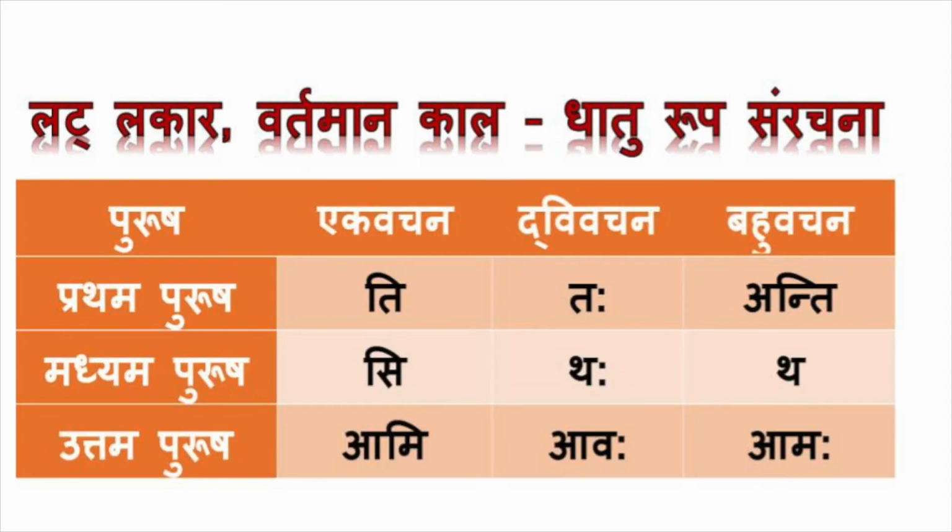Now we see the endings of all these lakaras. For the lat lakara, lat is the present tense or the vartamana kala. So what is the ending for lat lakara? It is ti, taha, anti, si, thaha, tha, ami, avaha, amaha. It's better to memorize. How to memorize is every day you tell it twice or thrice at a particular moment. After a few days you can memorize it. Morning or night, keep telling it a few times and it just stays in the mind.